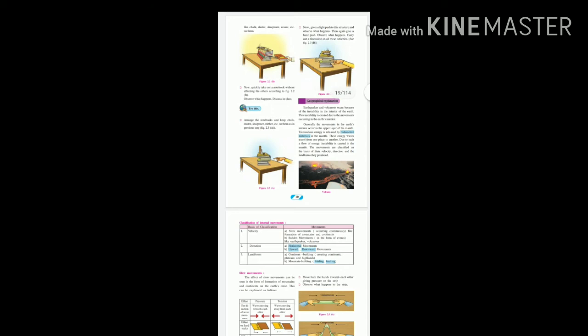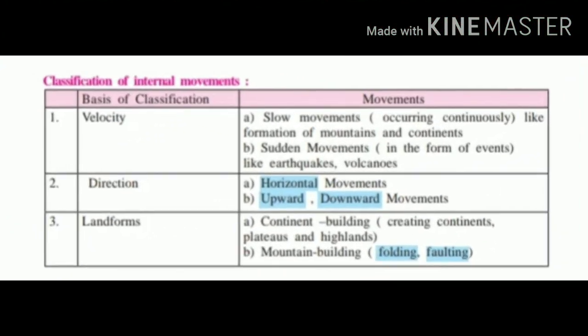Generally, the movements are in the upper layer of the mantle. Tremendous energy is released by radioactive materials in the mantle, and these energy waves travel from one place to another. Because of this flow of energy, instability or movement occurs in the earth's mantle. These movements are classified on the basis of their velocity, direction, and the landforms they produce.